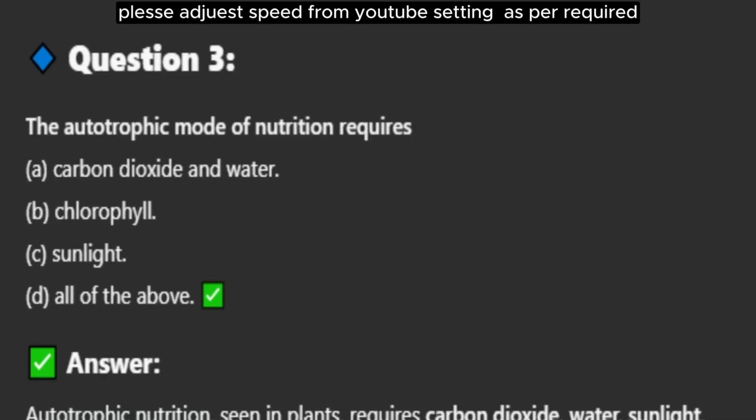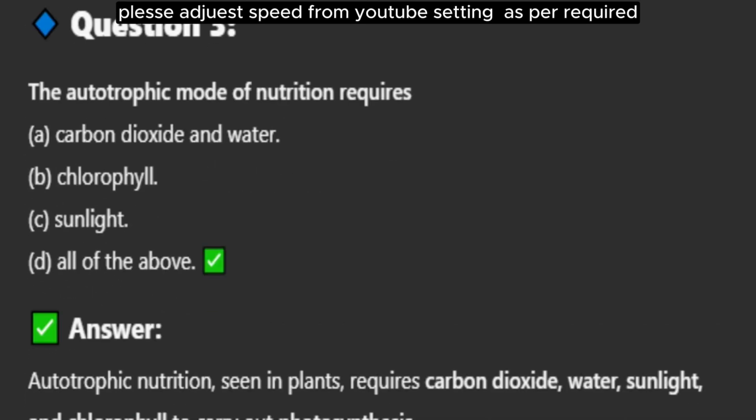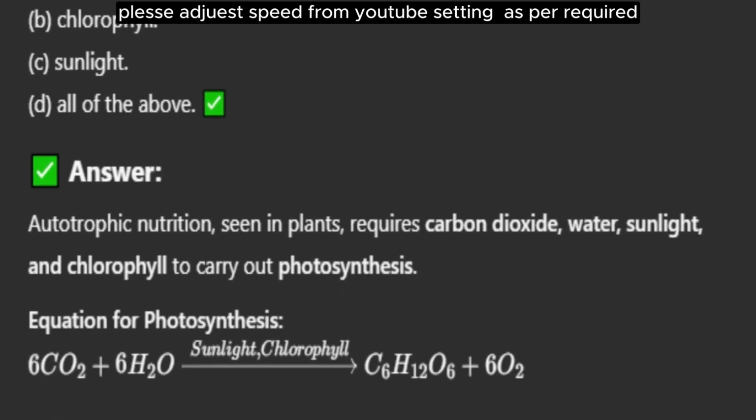Question 3. The autotrophic mode of nutrition requires A. Carbon dioxide and water. B. Chlorophyll. C. Sunlight. D. All of the above. Answer. Autotrophic nutrition, seen in plants, requires carbon dioxide, water, sunlight, and chlorophyll to carry out photosynthesis.